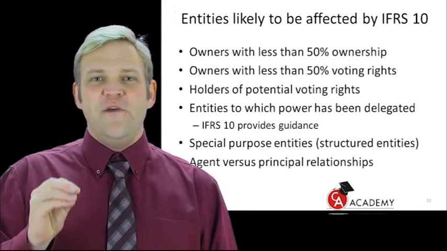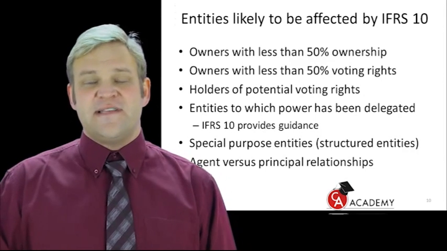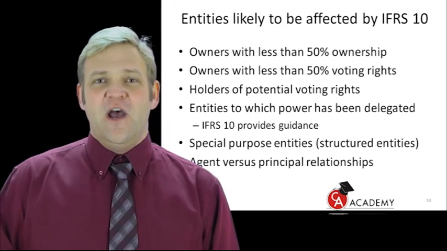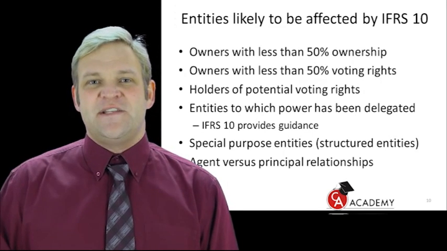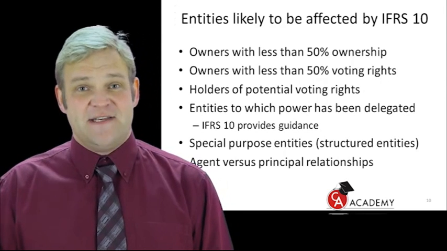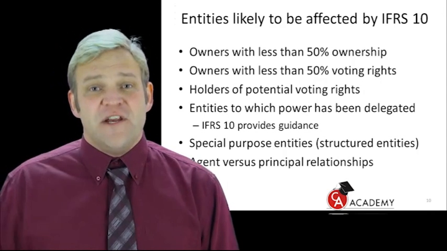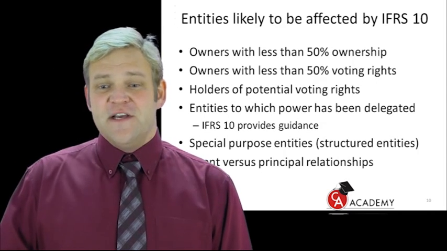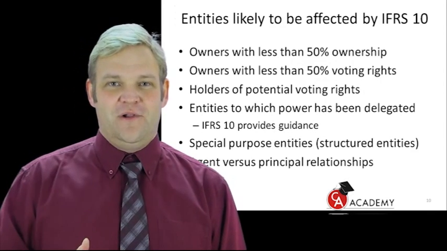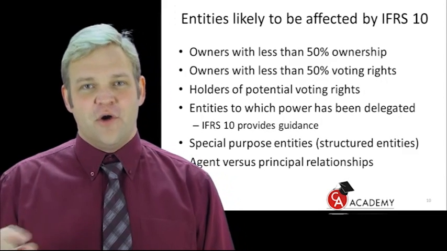But now, what if you own less than 50% of the share capital, or look at the second bullet point, owners with less than 50% of the voting rights? Is it possible for those entities to still have control over another entity? And the answer is yes. Because control, for example, can be established by contractual arrangement with those shareholders. Okay? So then voting rights are not the only indicators of control. Now, what is important? That is what we call de facto control.